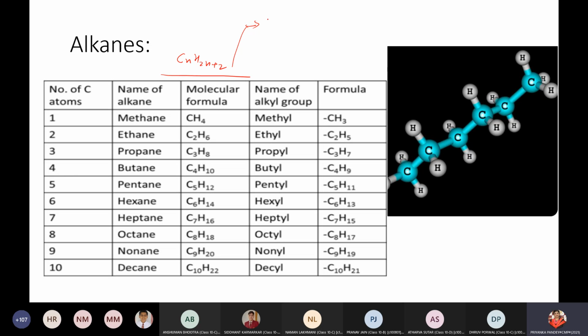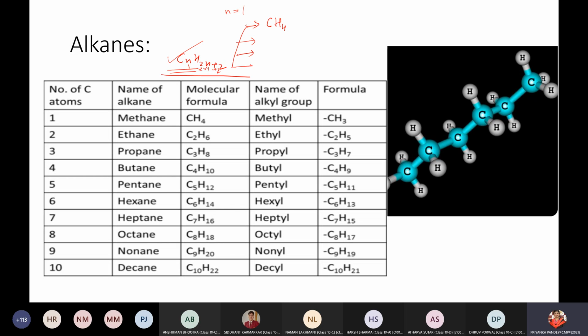Come on, raise your hand fast. Okay, Naman, no. Siddhant. Harsh, new one. Yes. Harsh, tell me how to get the first member for alkanes. Ma'am, we do C. Okay, so n will be equal to what? 1. Okay. So it is C1 and H is 2 into 1 plus 2. So first member will be? CH4. Right.